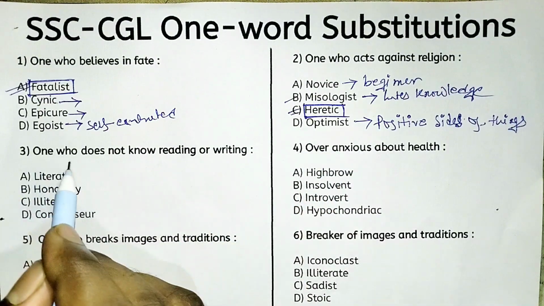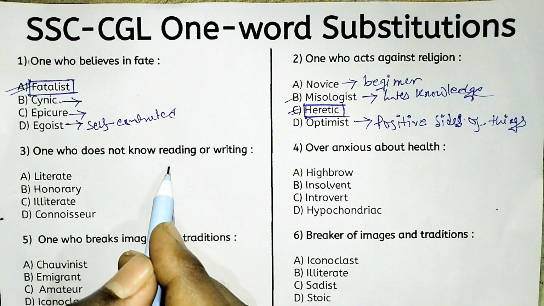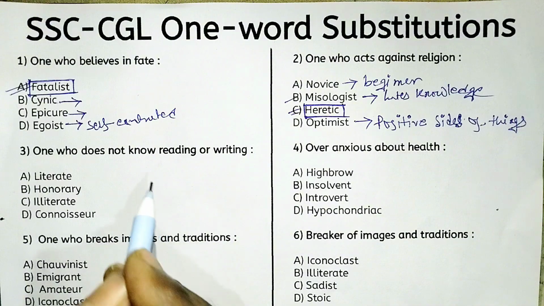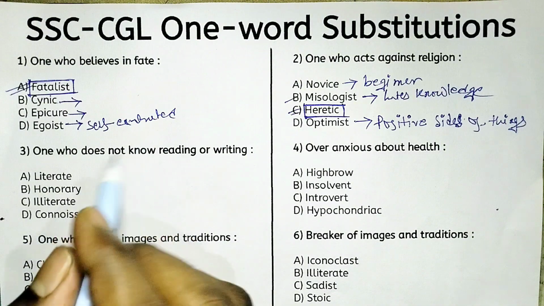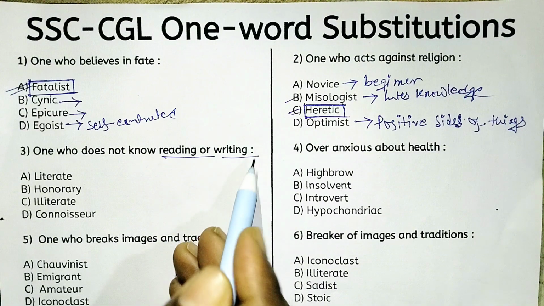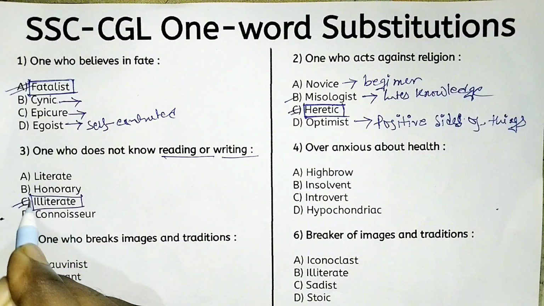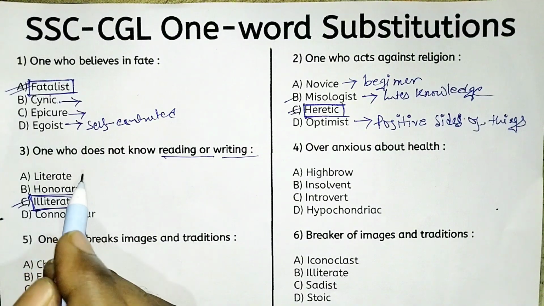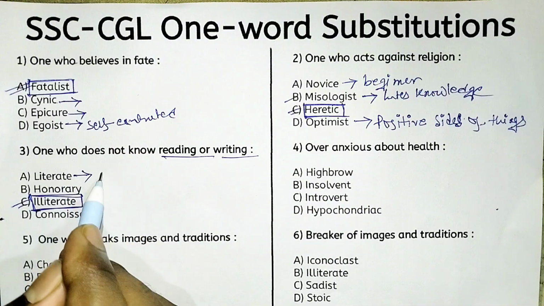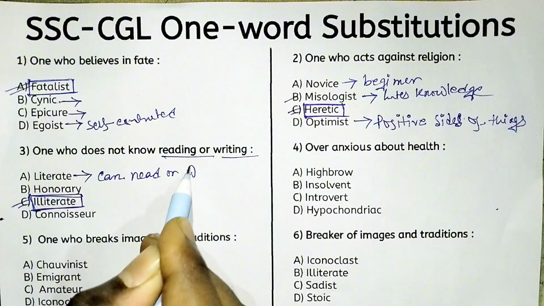Next, one who does not know reading or writing. I think this one is very important and so easy. So tell me the right answer. A person who does not know reading and writing. So option C, illiterate. An illiterate person cannot read or write. Okay, and literate means someone who can read or write.